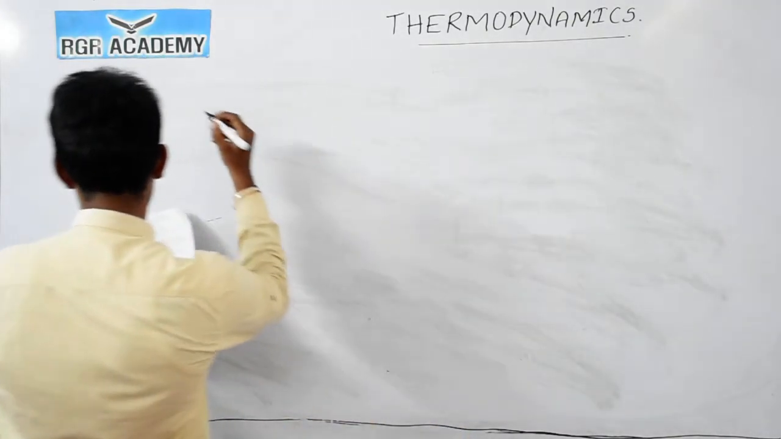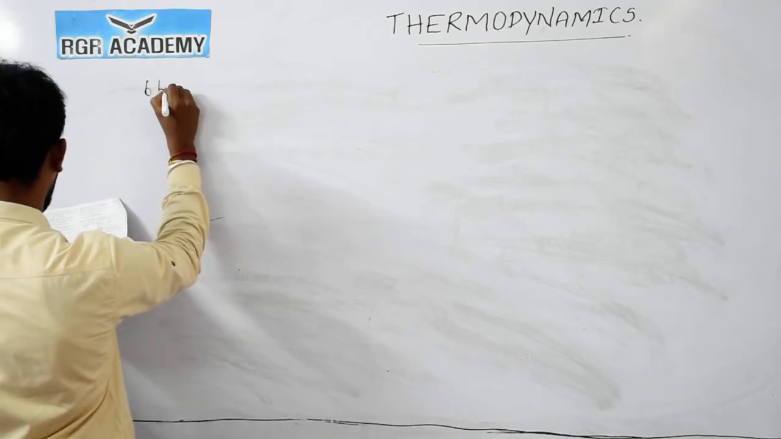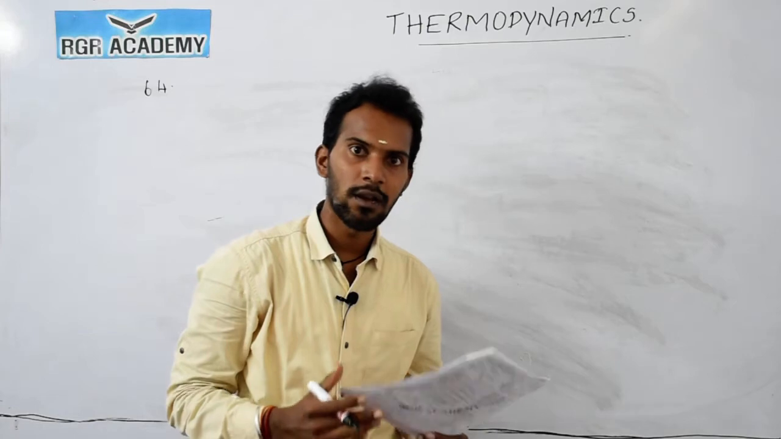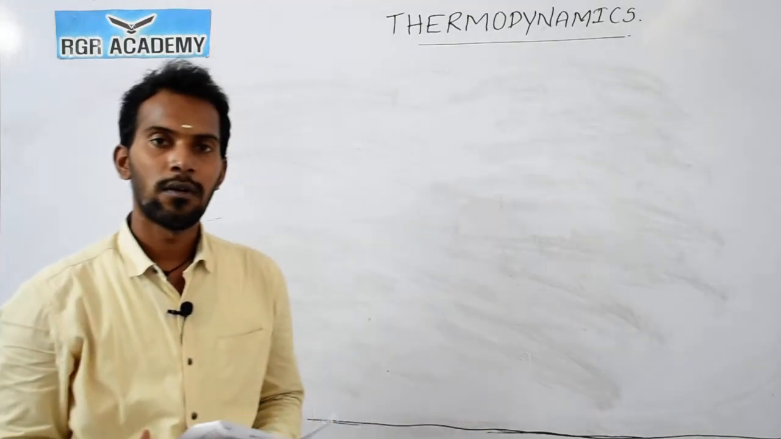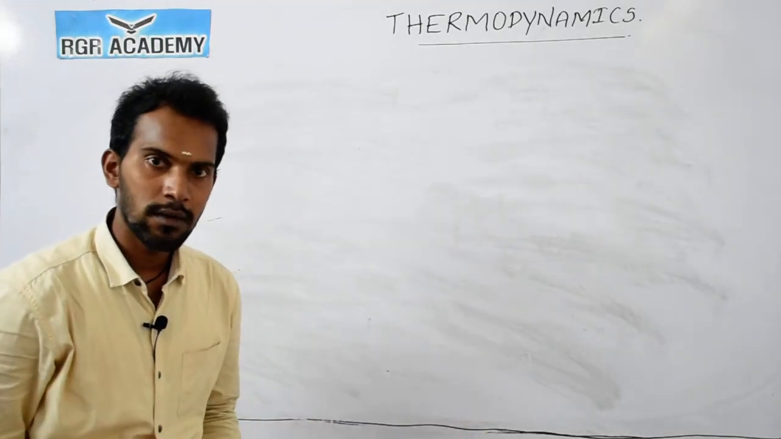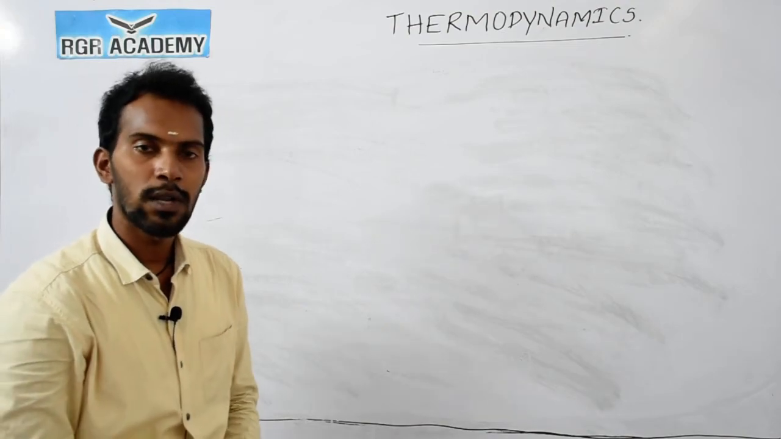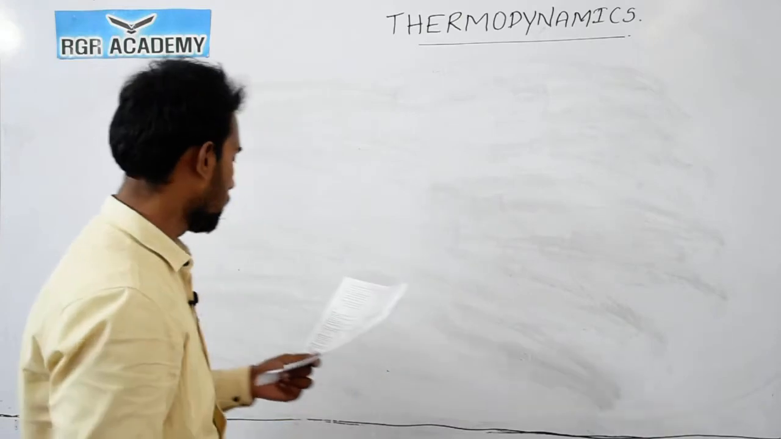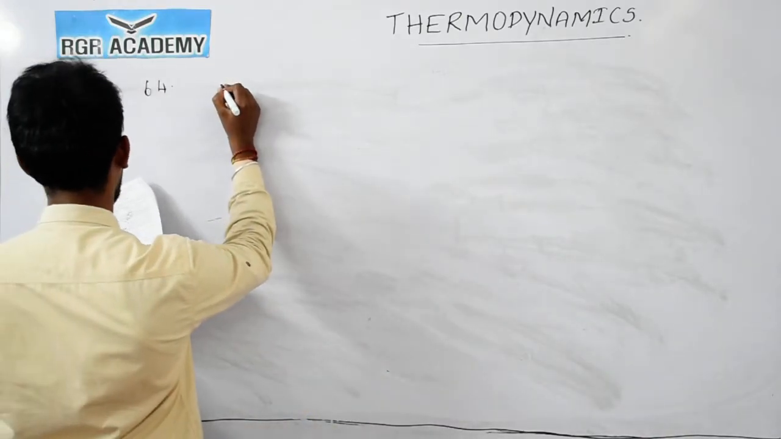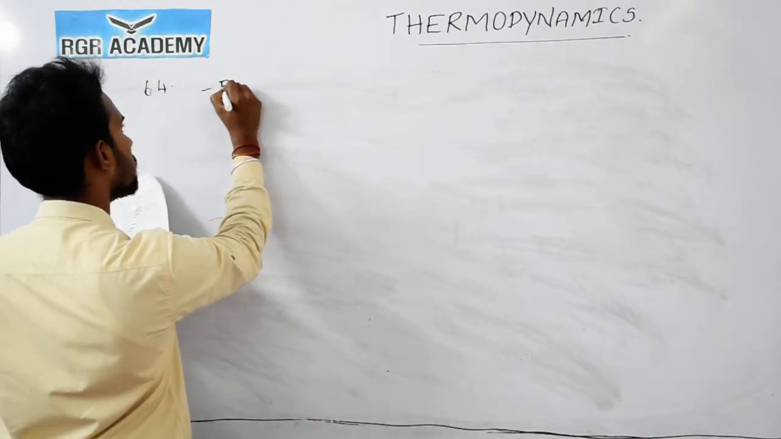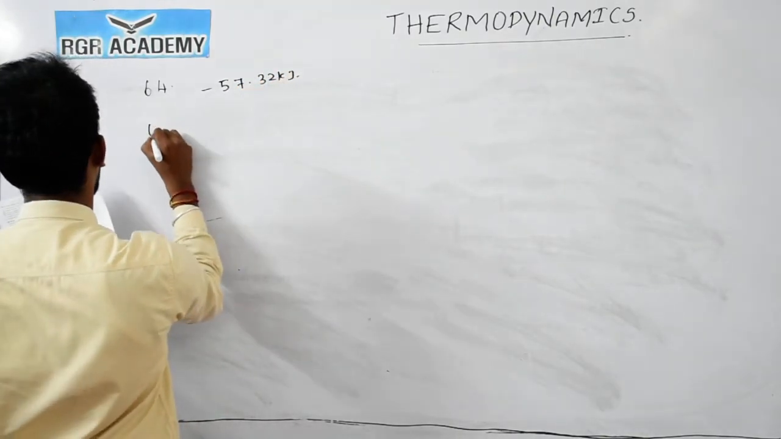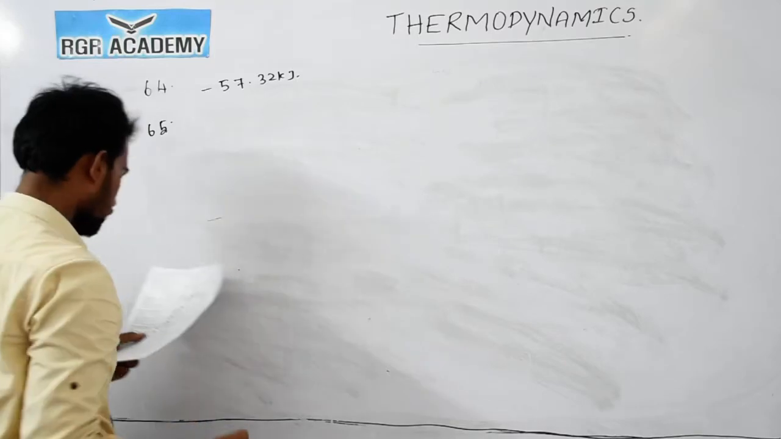Now see question number 64. A neutralization by strong acid and strong base. The value is constant when a strong acid is neutralized by a strong base. So the enthalpy value is negative, which is equal to minus 57.32 kilojoule.